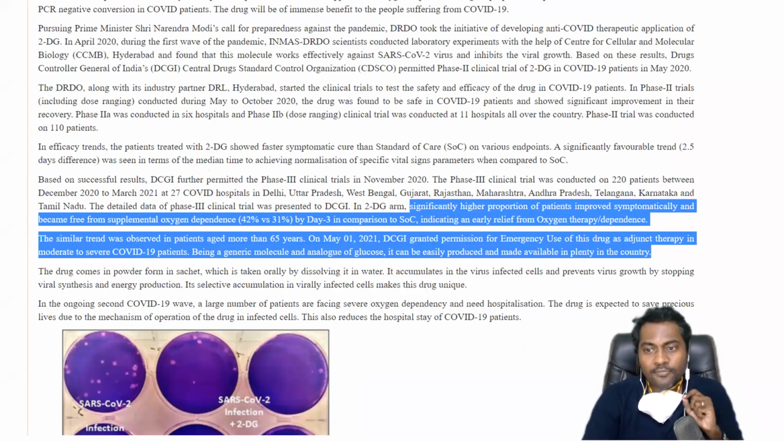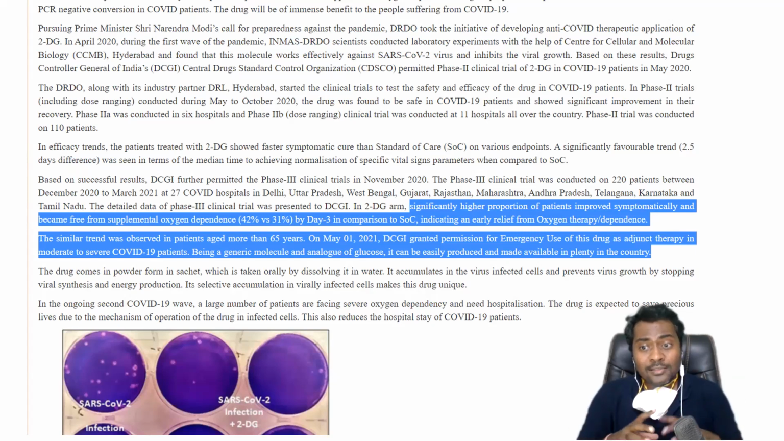So this was one of the significant findings of the DRDO study, which made the government and DCGI take it for an emergency nod. And one more important thing, whenever we administer this drug, the patients have to be careful about QTc prolongation. And one important thing is that this drug is an analog of glucose. It can be produced abundantly in a very short period of time. And more importantly, this is an oral drug, given in a sachet mixed with water, which the patients can take. And that's the reason why the government has given an emergency nod.